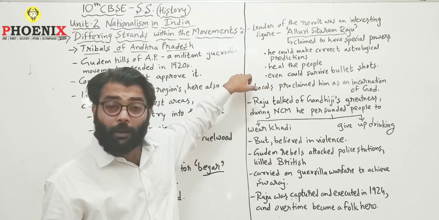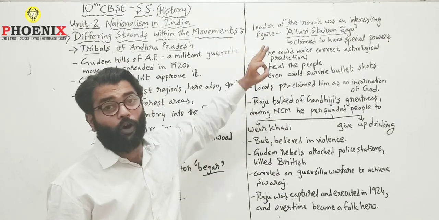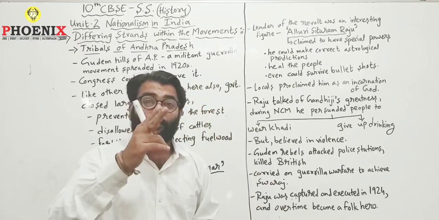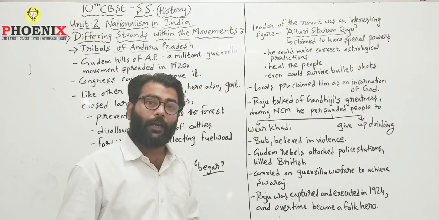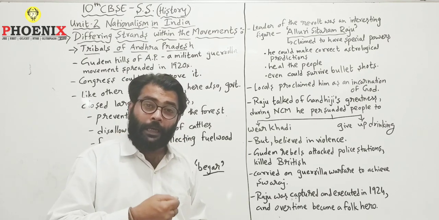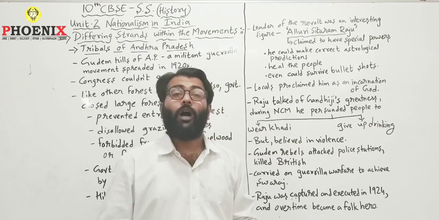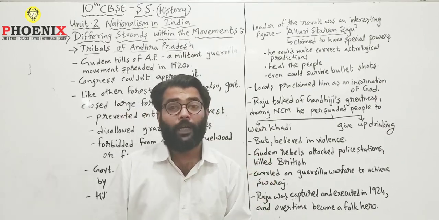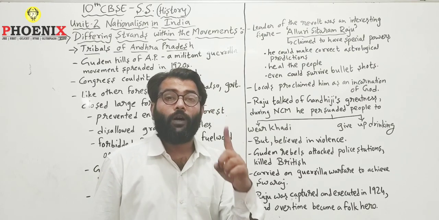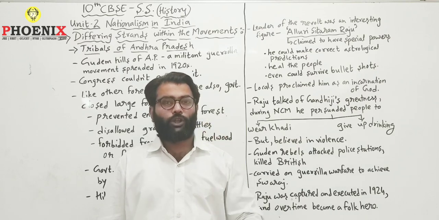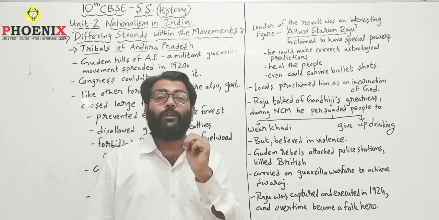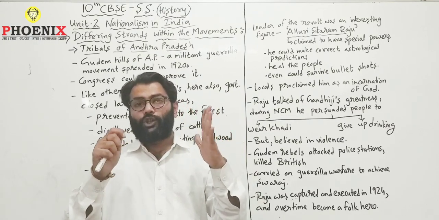And third, and the most interesting claim was, he could even survive the bullet shots. That is, if a rifle or a pistol was fired at him, what would happen? That bullet could hit him, but he won't die due to the bullet. That is, he could survive the bullet shots. So which were the three claims made by Alluri Sitaram Raju? First, he could make correct astrological predictions. Second, he could heal the people. Third, he could even survive the bullet shots.